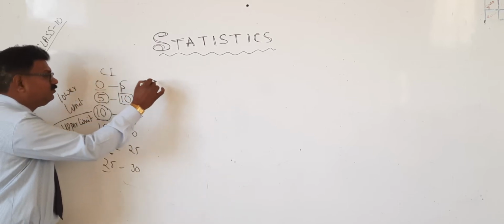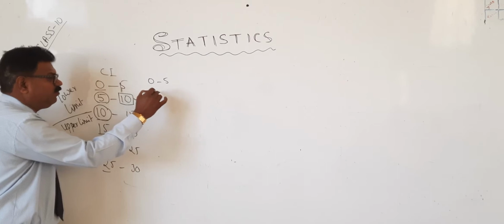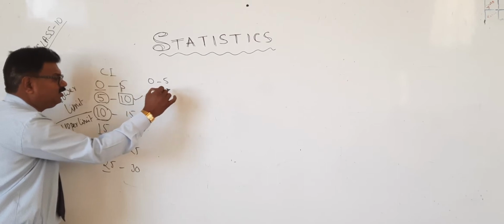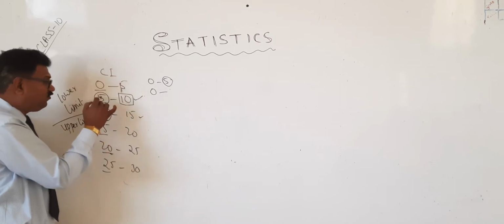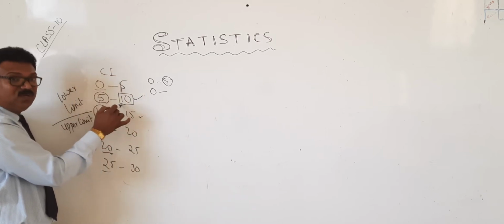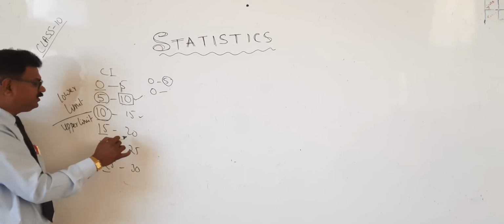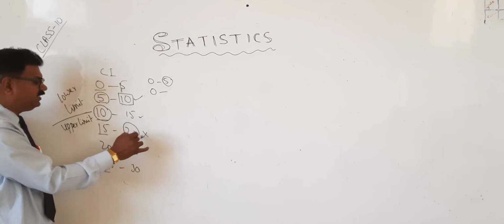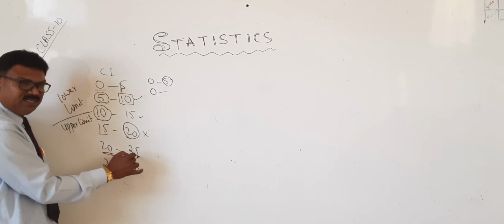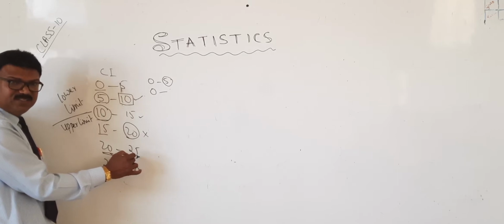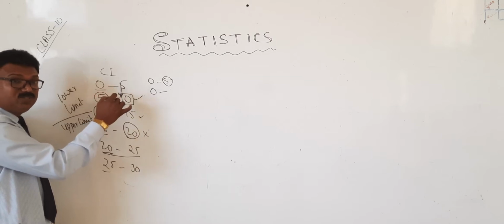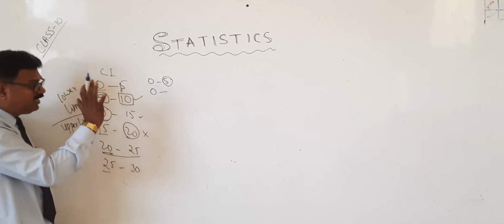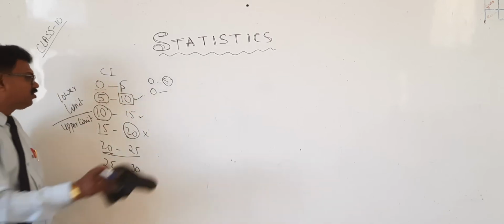Even for 0 to 5, it depends on 0, not 5, because 5 belongs to 5 to 10. If 20 comes, we are not supposed to take it in this interval, but we should take it in this one. Did you understand, everyone? Yes, we have to see the lower limit, not the upper limit. Now clear? Okay. This is the first concept.